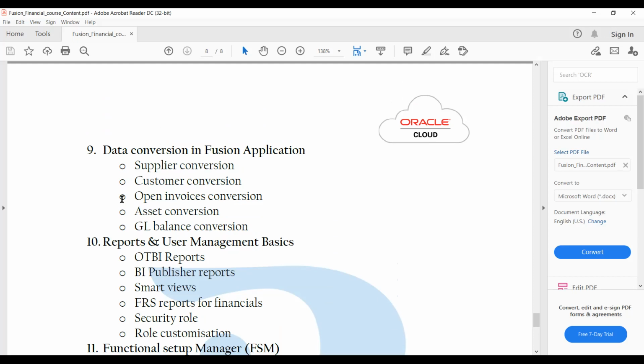real time. This I will explain, how we will do it, because I don't have the data. Probably with data only we can do the open invoice conversion and other things. But I'll show how it will happen in real time, like we have the templates and the other things. So with that, I'll be explaining to you.